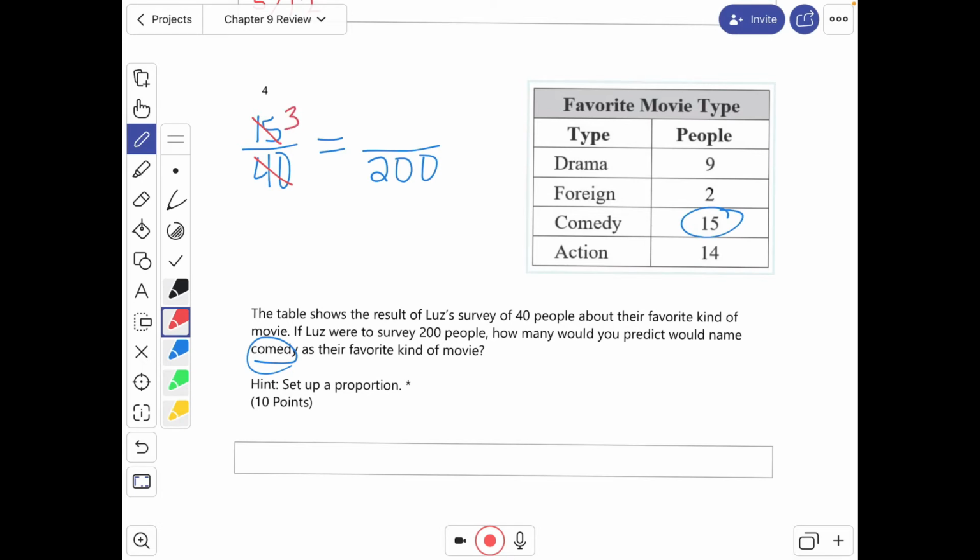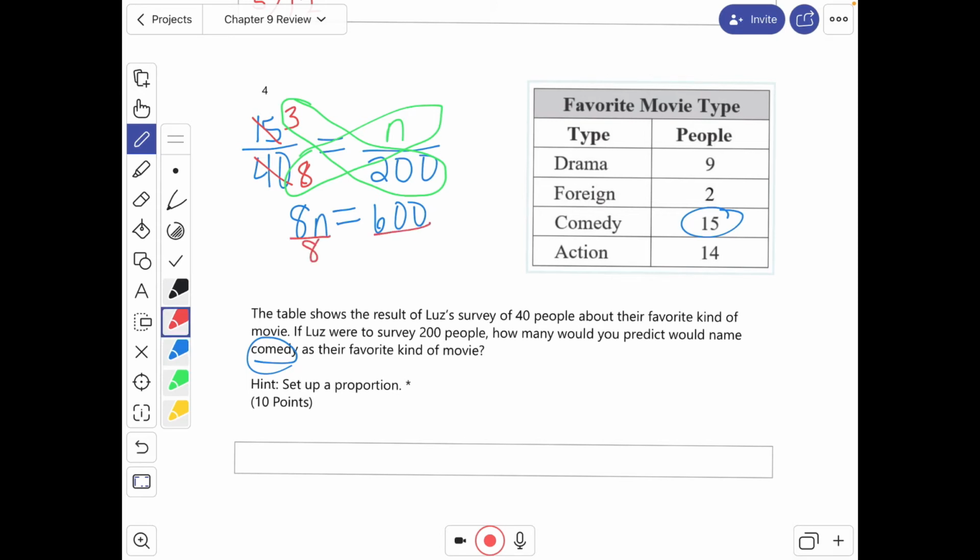15 divided by 5 makes 3. 40 divided by 5 makes 8. Now, could I do something to 8 to get to 200? I don't think so, so I'm going to go ahead and cross multiply. 3 times 200 makes 600. And 8 times some unknown would be 8 times n.